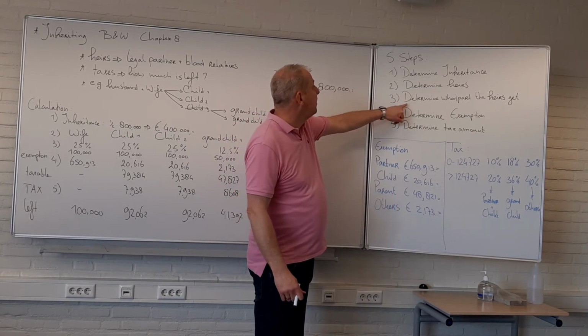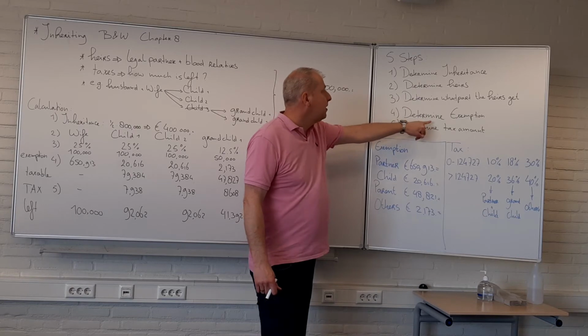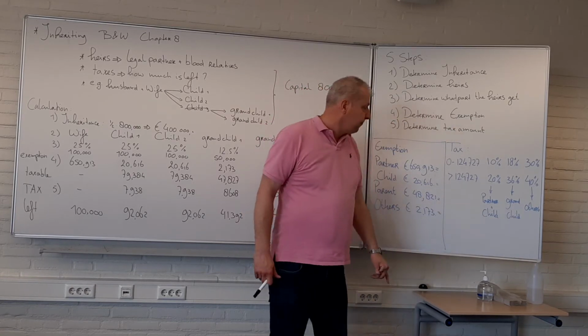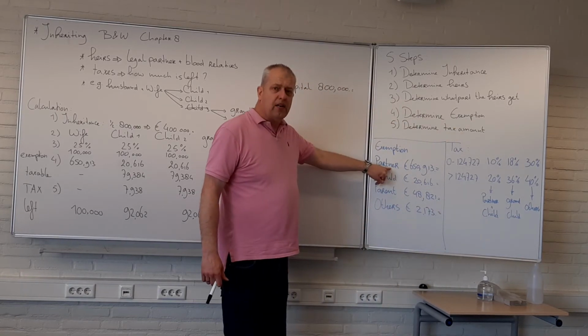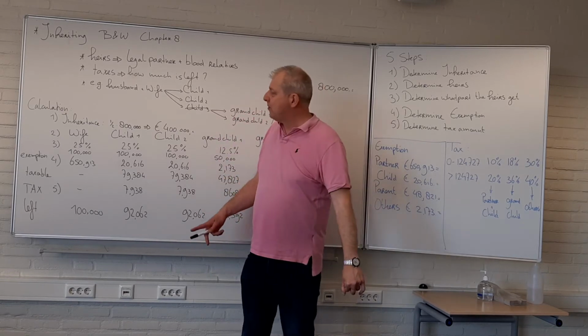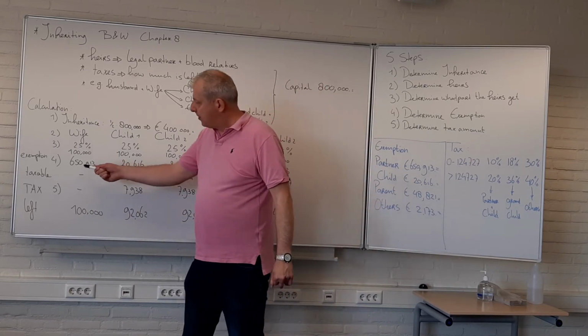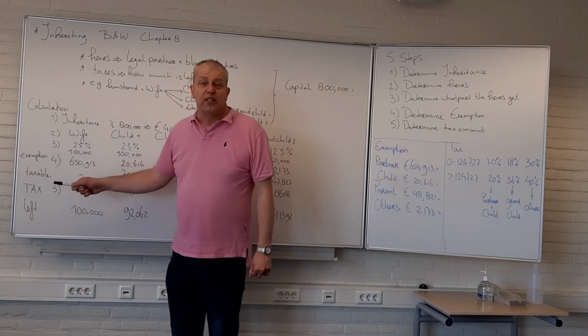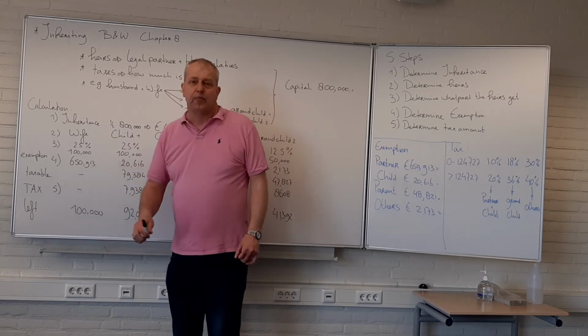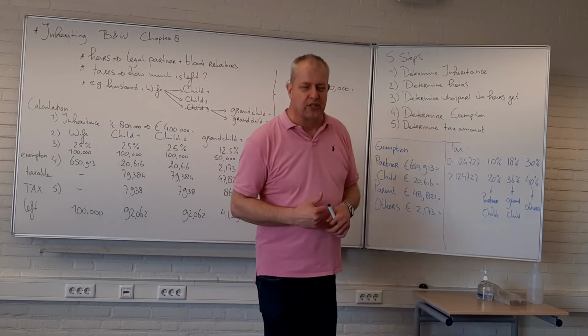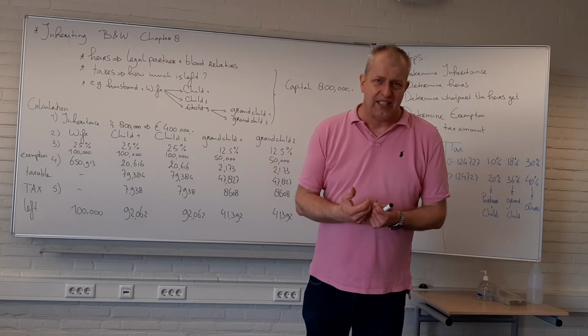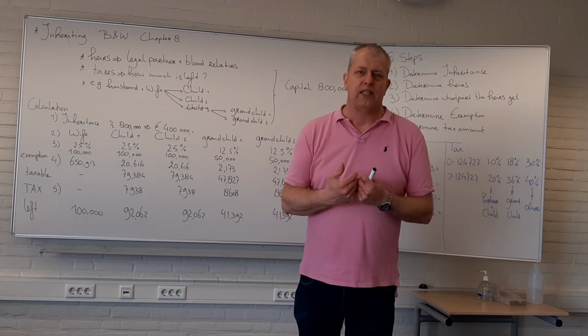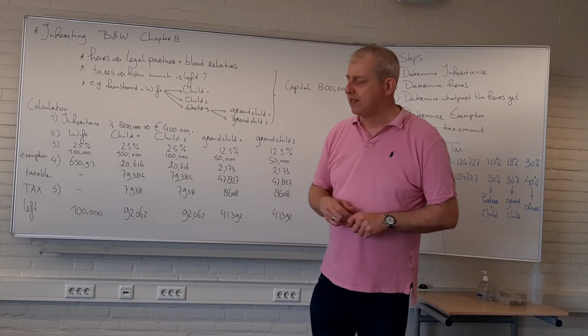Then we have to determine the so-called exemption. The wife, as a partner, gets an exemption of 650,000 euros. So her taxable amount is 0 because she stays within the exemption. So everything that she gets is within the exemption, so she doesn't have to pay taxes.